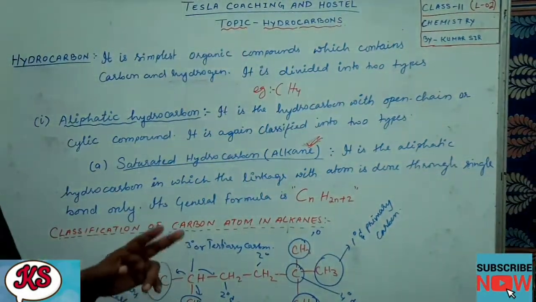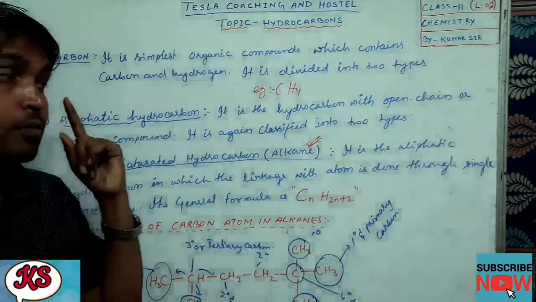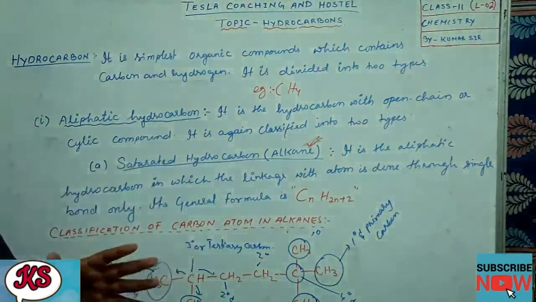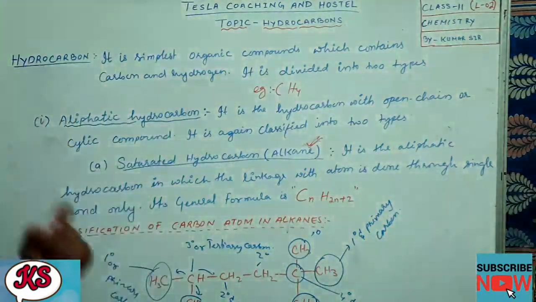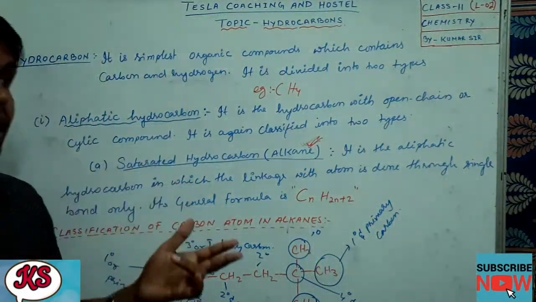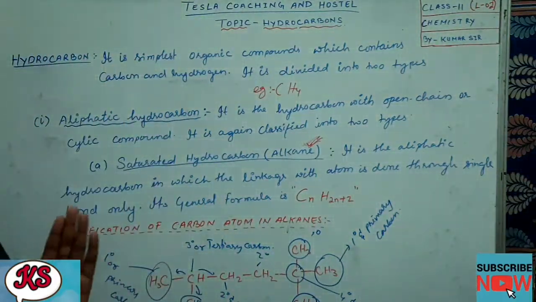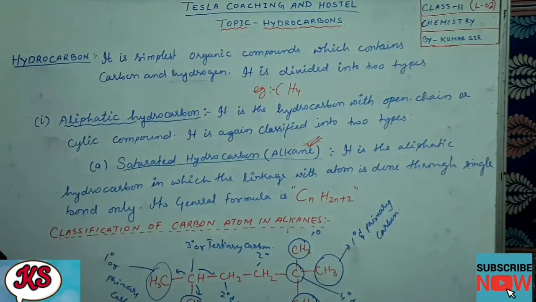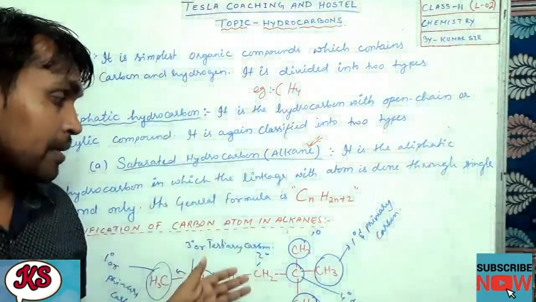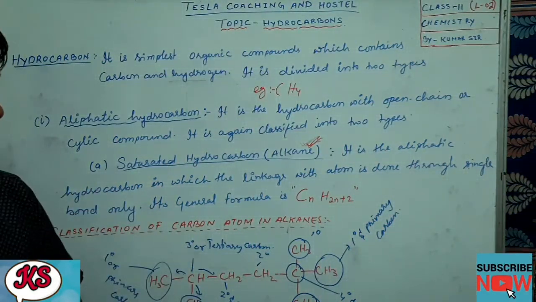If a carbon is attached to only one other carbon, then it will be called 1 degree. If a carbon atom is attached to another 4 carbon atoms, then it will be called quaternary. If a carbon atom is attached to another 2 carbons, then it will be called 2 degree or secondary. If the carbon atom is attached to another 3 carbon atoms, then we will call it tertiary. I hope, dear students, you have understood it. Okay, and then you can take it down.